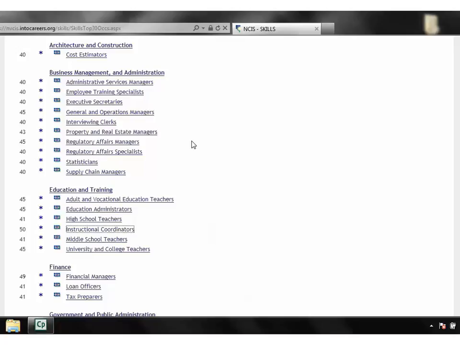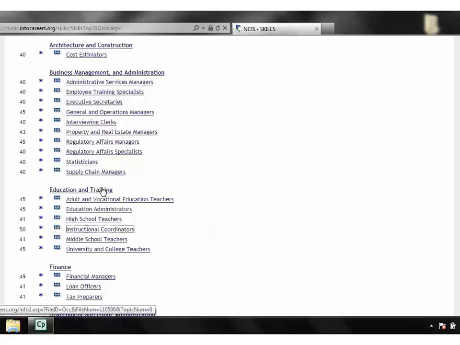Now identify your highest rated occupational cluster. You can also do this by finding your highest ranked cluster in the previous section. If you have a tie, pick your favorite. For example, the highest rated occupational cluster here is Education with a ranking of 40.